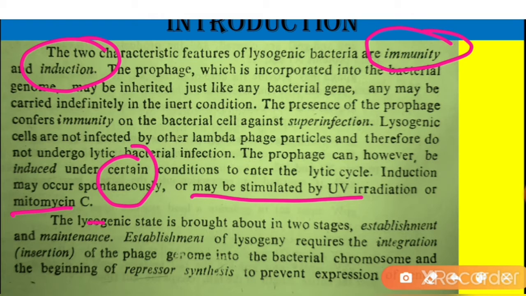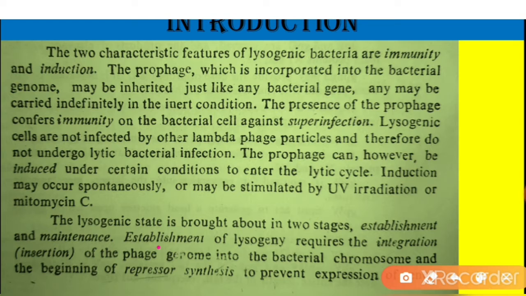Now, the lysogenic state is brought about in two stages, that is, first establishment and then maintenance. What is establishment? Establishment of lysogeny requires the integration, that is, insertion of the phage genome into the bacterial chromosome, and the beginning of repressor synthesis to prevent the expression of phage genes. The phage has to attach to the host, establish itself on the host cell, and inject its DNA inside the host. This is known as insertion.